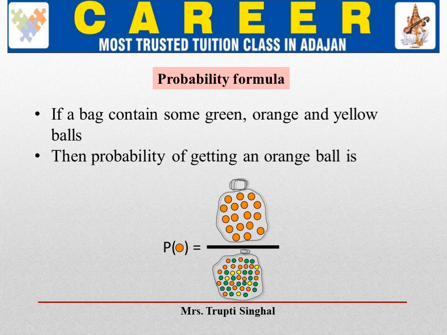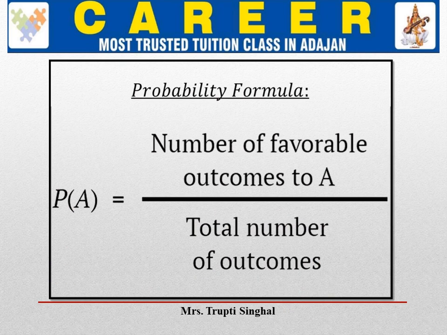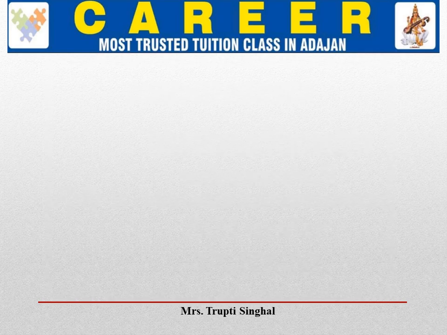So from this picture we get the formula: probability of event A is equal to the number of favorable outcomes to that event divided by the total number of outcomes. It is as simple as that.